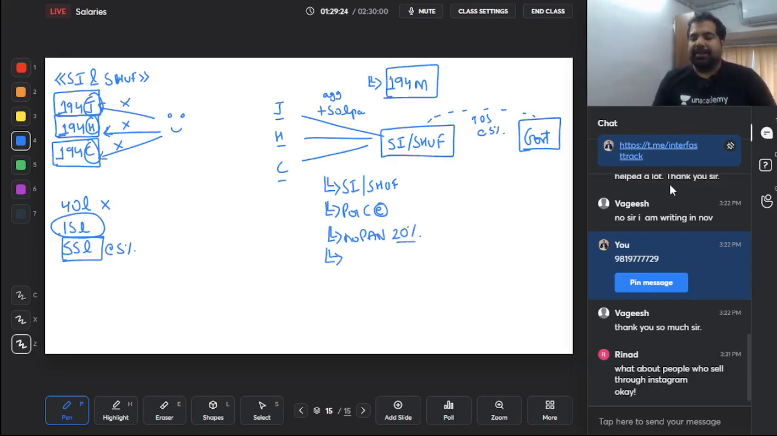So guys, in the exam, if they give you a small individual, small HUF, then this is the section you will go to, one of the sections. There are two sections which are for small individual, small HUF. This is one of them.